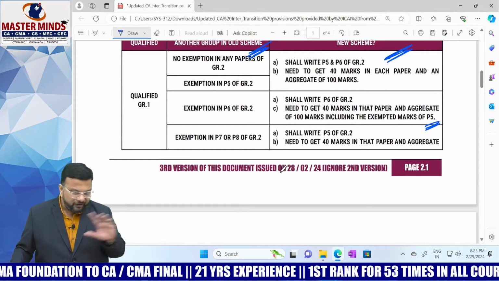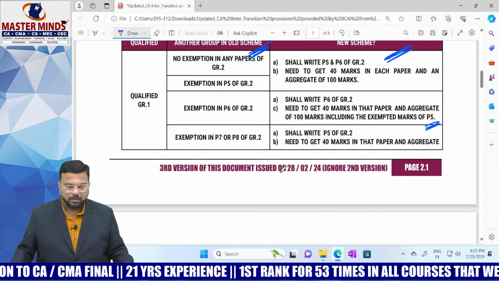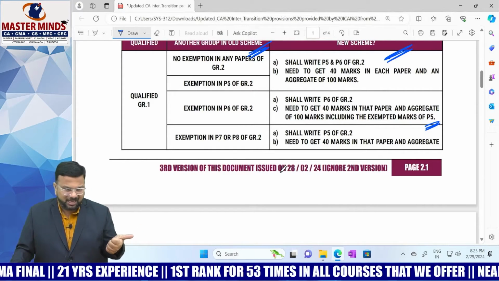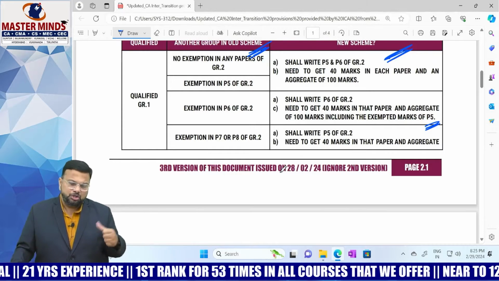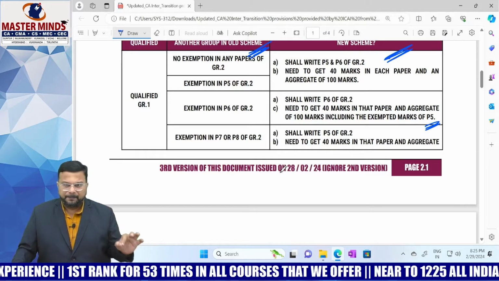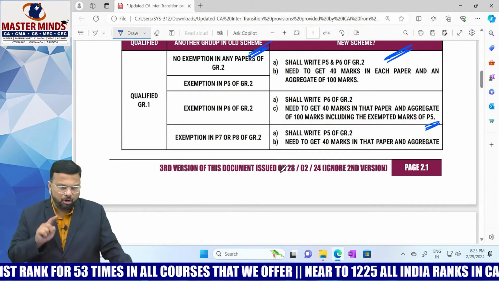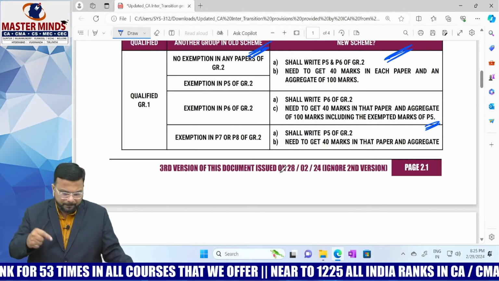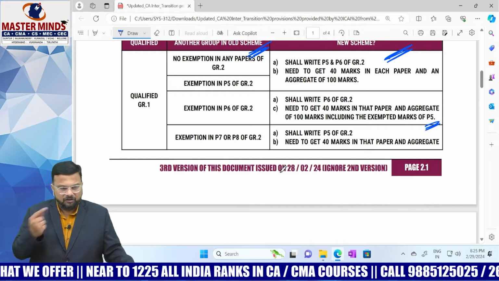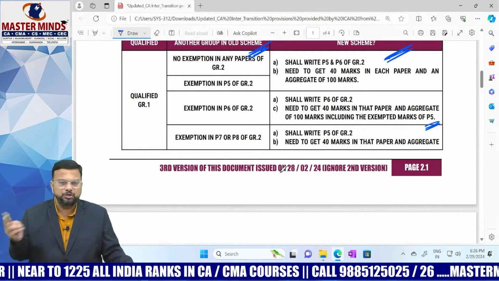Next, qualified group 1, exemption in paper 7 or paper 8 of group 2. What are paper 7 and paper 8? We know that they are EIS and SM, and the second one is FM and economics or finance, right? So you got exemption in either of the papers. Then what you need to do? Shall write paper 5 of group 2. You have to remember one thing. If you have qualified group 1, anyway you are not going to write paper 4 in the new scheme, right? Am I clear? That is common. The remaining things you need to see.